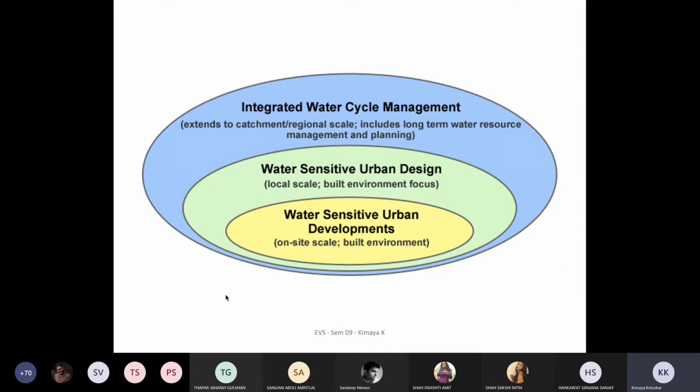And then there are the water sensitive urban developments that you do on site scales or the built environment, wherein you also look at particular programs which will help you elevate this whole idea of water sensitiveness. It acts like a catalyst to the entire project, wherein it harvests the water. It gives a very different lens of looking towards water, and not only in terms of the usage part of it.